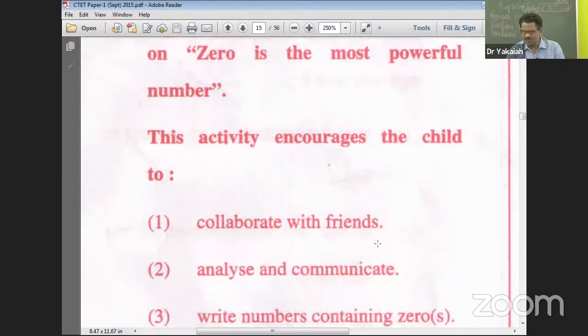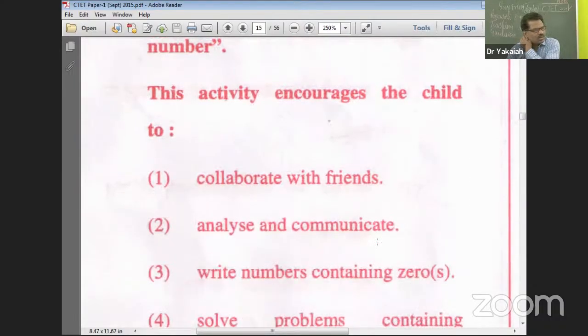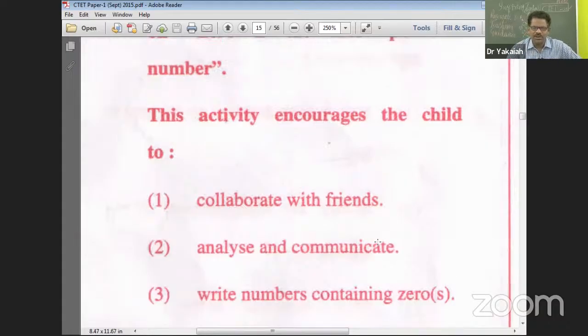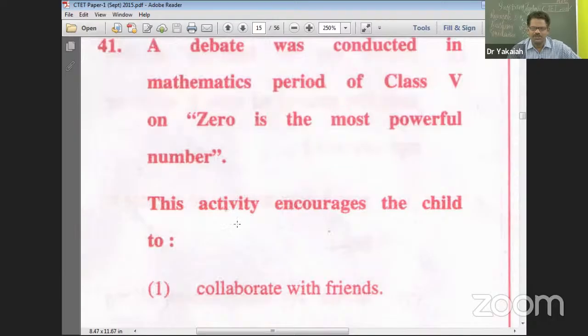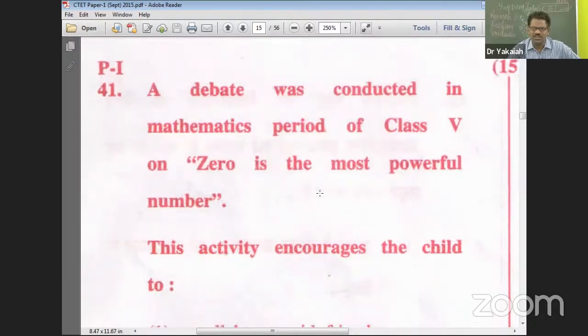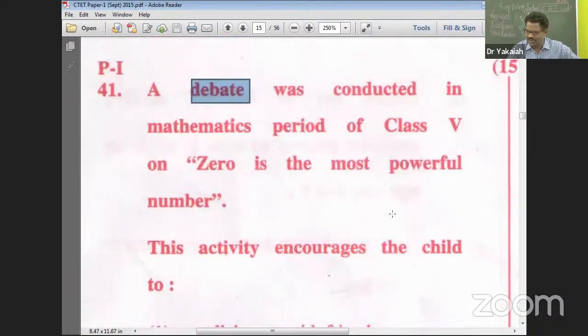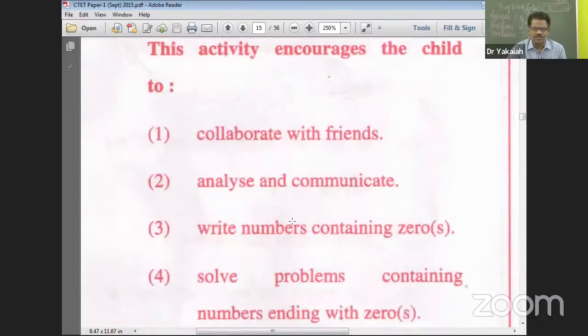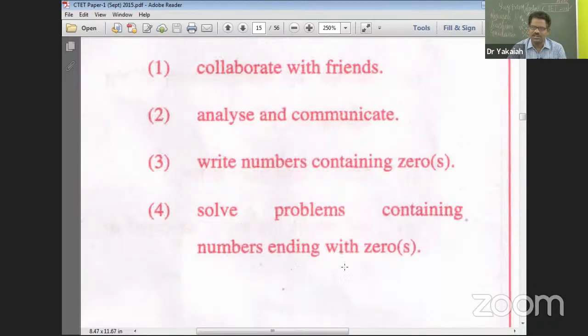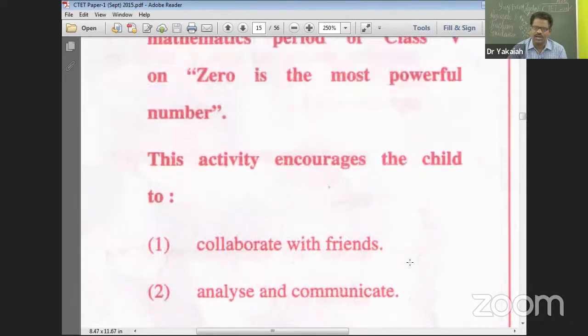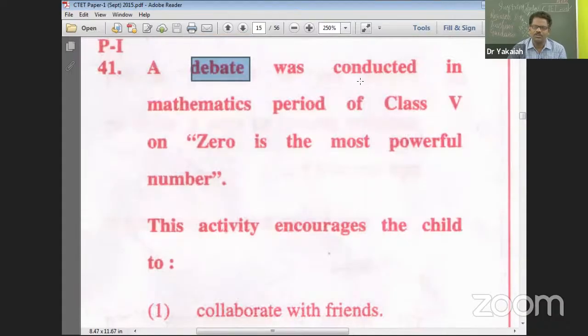No responses so far. Okay. Collaborate with friends is not the main purpose. Probably they may, but especially it being a debate, a debate doesn't give much scope for collaboration, so we cannot think of that. Analyze and communicate is quite possible; while they debate, they will analyze and communicate. Write numbers containing 0 is not a number writing activity. Solve problems containing numbers ending with 0 is also not the activity going on. It is a debate about 0 being the most powerful number.